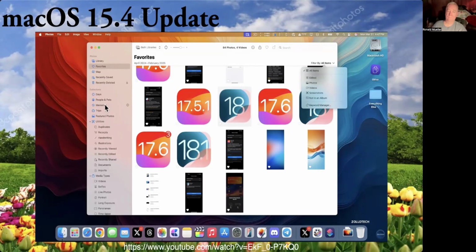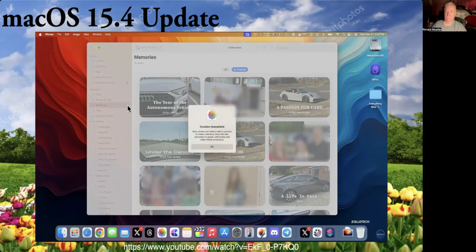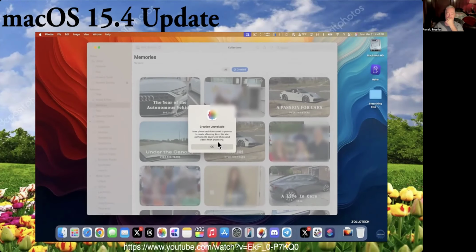Also, if we see down here on the left, we can go to Memories, and under Memories, we now have a plus button if you have an Apple Intelligence supported device. Click the plus, and you'll be able to create a memory just like you can on iOS. However, this has been sitting for about 2 hours and not working yet. It says more photos and videos need to process to create a memory. Keep this Mac connected to power until photos and videos finish processing. So unfortunately at this time it hasn't finished processing, but you can create them just like you can on iPhone.